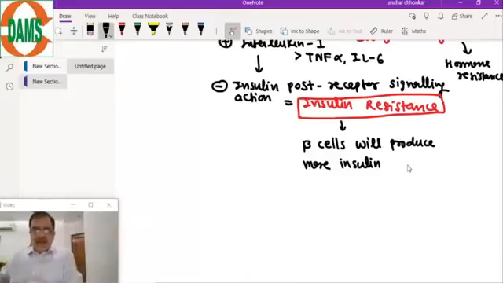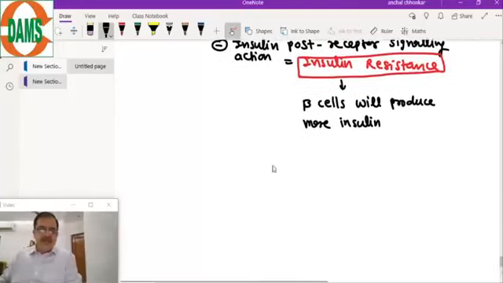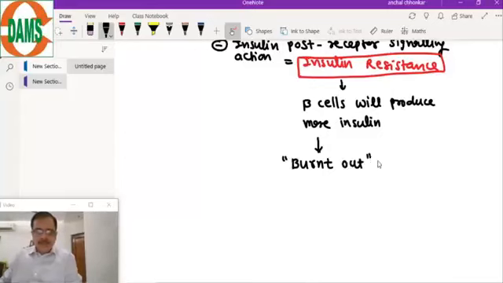What happens is that there is the first phase, which is insulin resistance, but after that, when they can no longer compensate, decompensation of beta cells occurs. So there is a beta cell burnt out phase. If this condition is not treated, beta cells will have a burnt out phase.